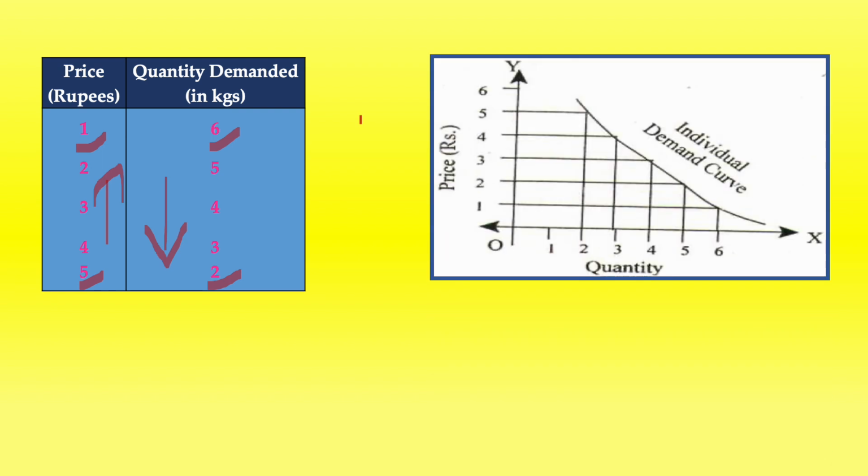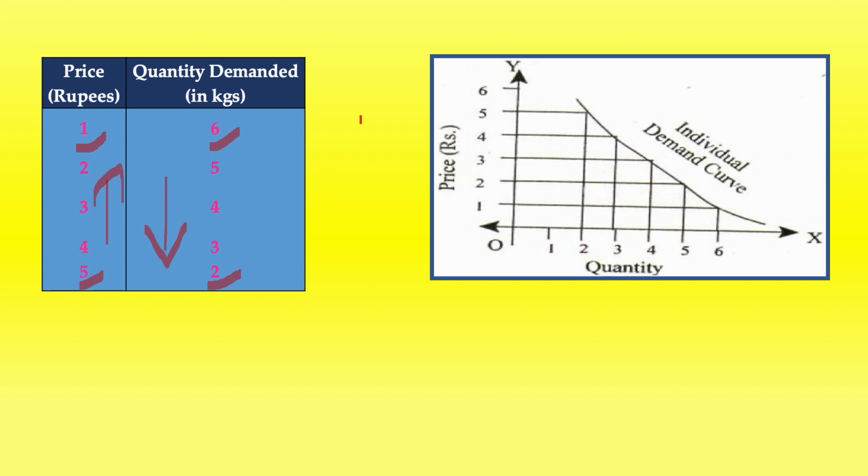Now we'll see the demand curve. Here the y-axis measures the price and the x-axis measures the quantity demanded. When you plot this demand schedule, you will be able to draw a curve, and that is called a demand curve.